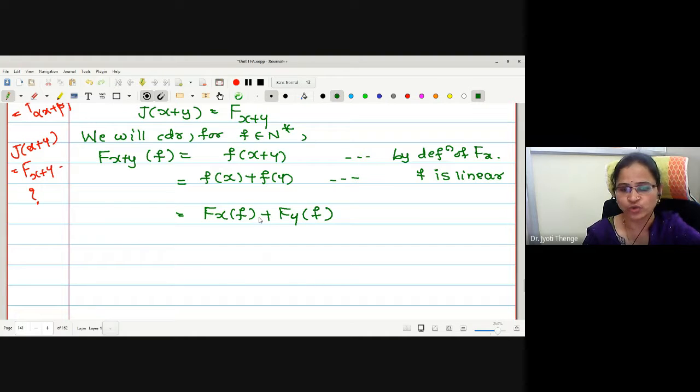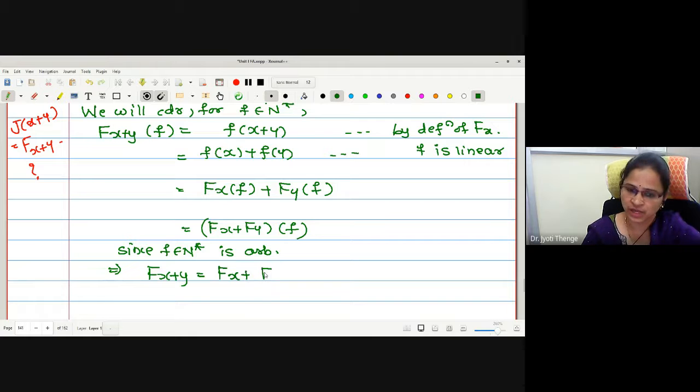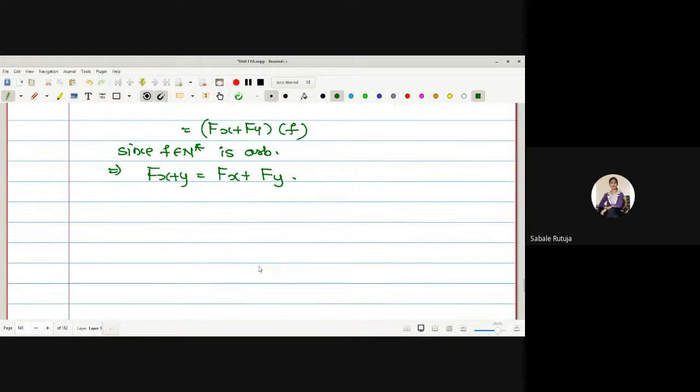As it is a pointwise operation, I can write it together as Fx plus Fy operated on f. Since f in N star is arbitrary, we have the equality of their functionals. Therefore, we have proved that F of x plus y is Fx plus Fy. Is it okay?